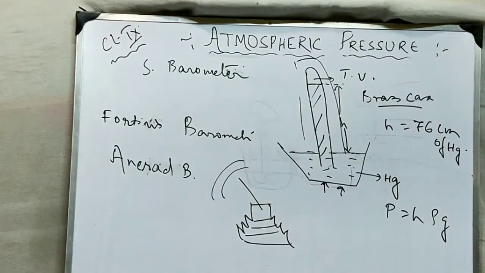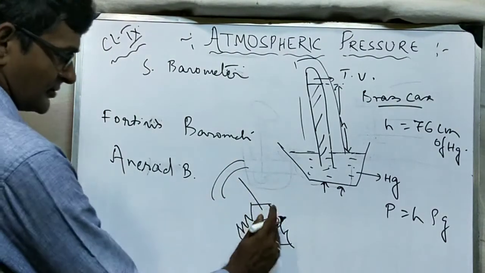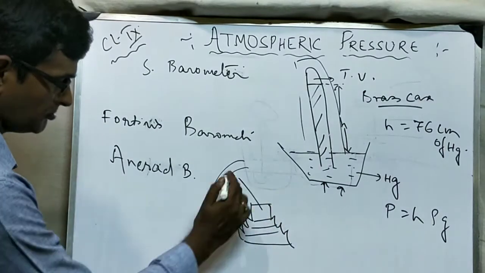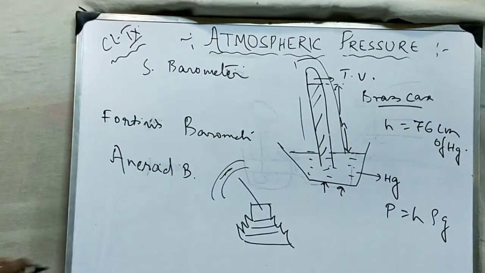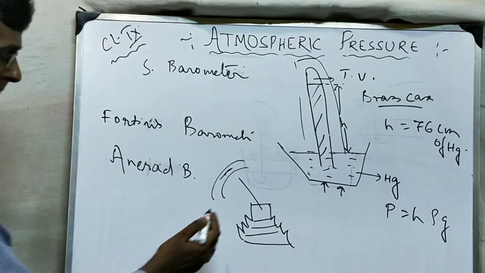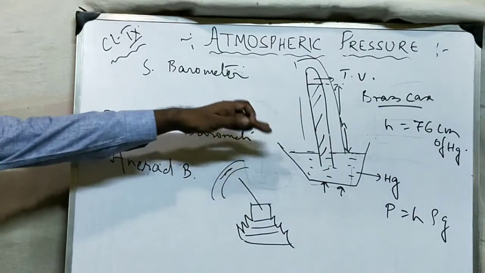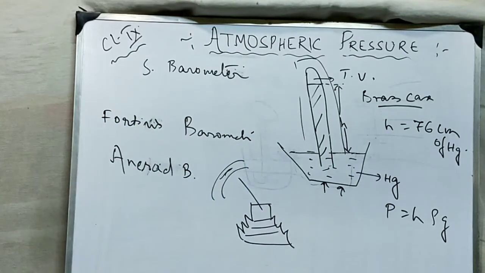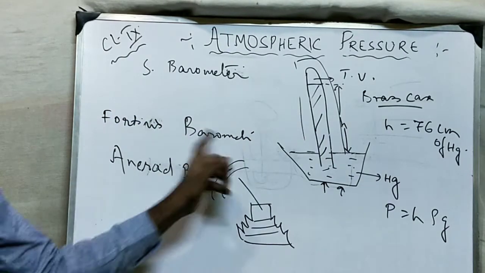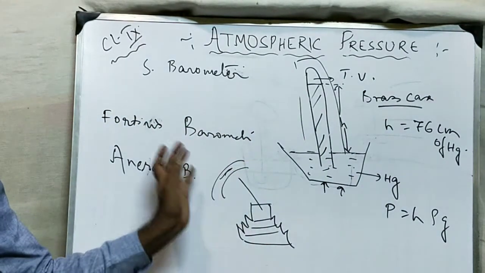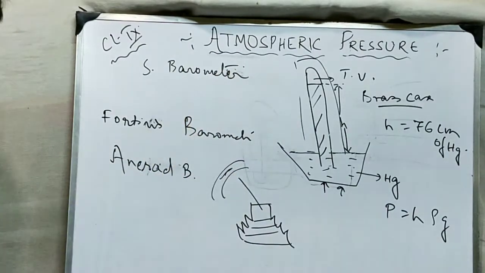Whenever pressure increases, the box will come down and the scale will move, and whenever pressure decreases, the box will expand, the pointer will move. From the value of the pointer we can directly measure the atmospheric pressure.